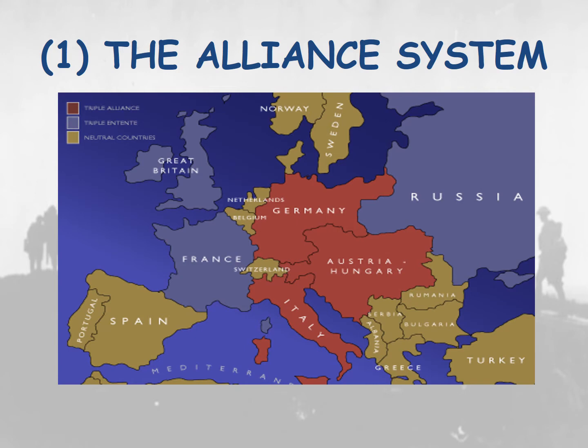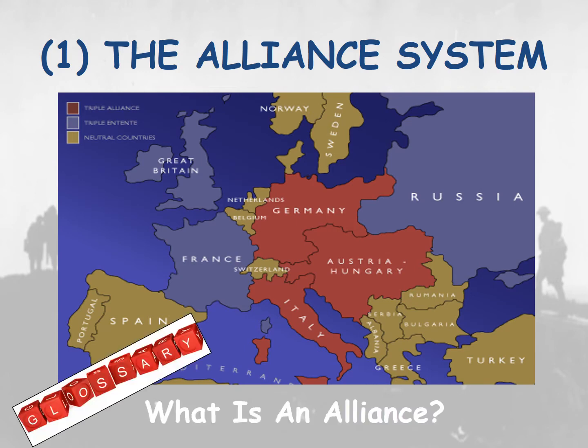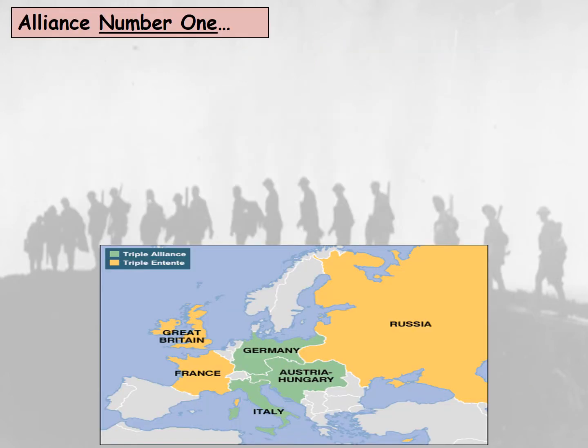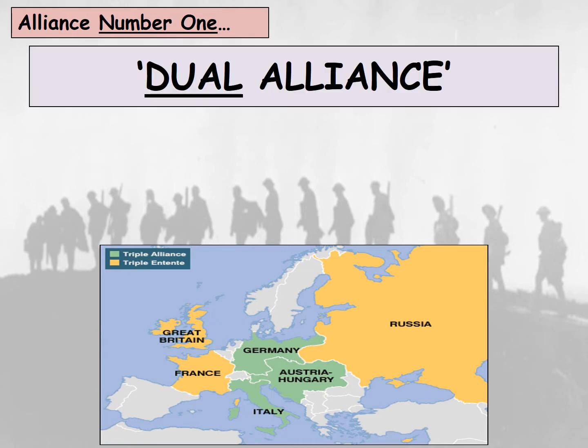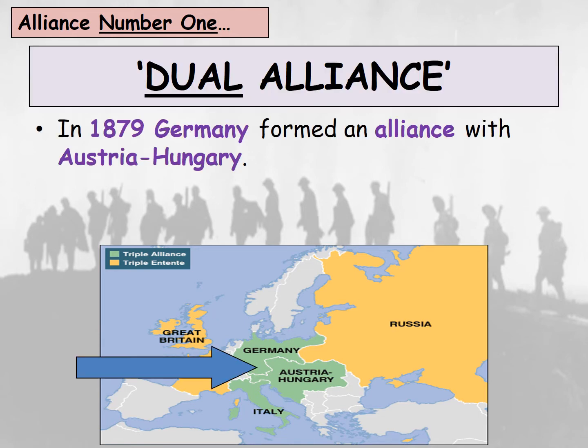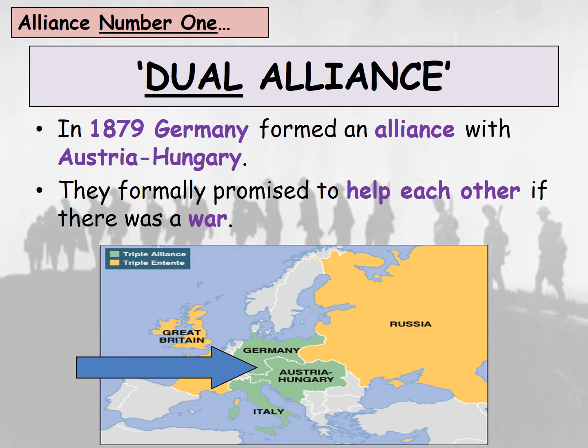Okay, so the first one we're going to look at is the alliance system. Now, alliance number 1, the dual alliance. In 1879, Germany formed an alliance with Austria-Hungary, and you'll see the map there at the bottom. They formally promised to help each other if there was a war, so if either side was attacked, they promised to help each other.